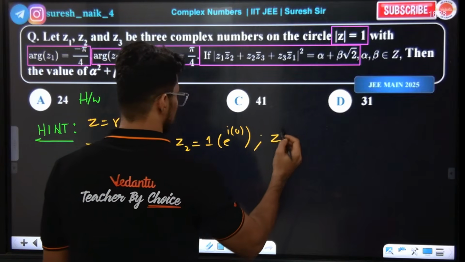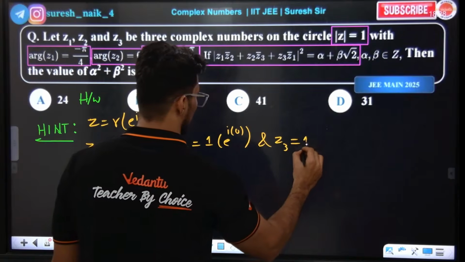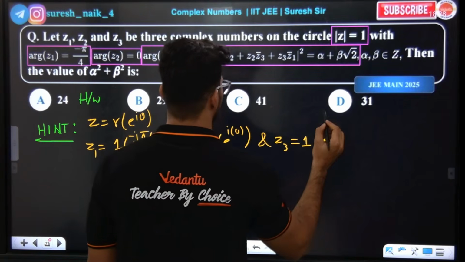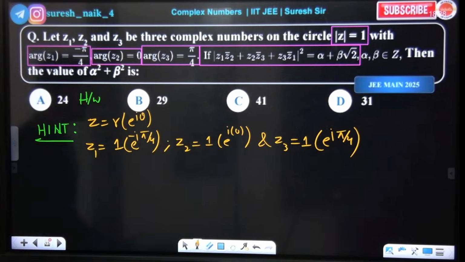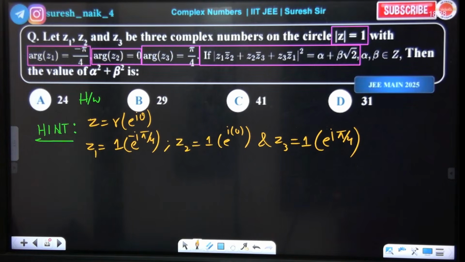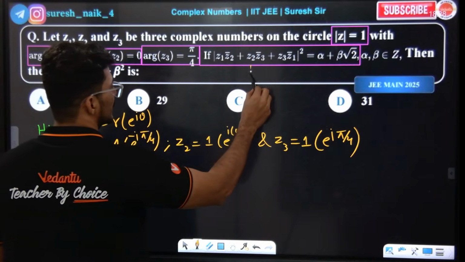And z3 is 1 into e power of i theta, with theta π by 4. This is my z1, z2, z3. I wrote everything in Euler form. You need to substitute here. This is my star equation.